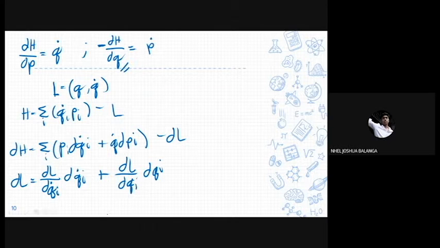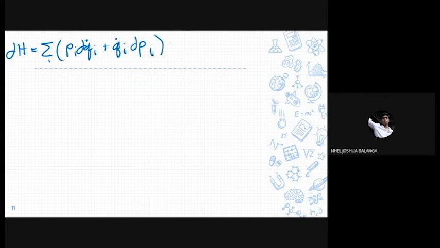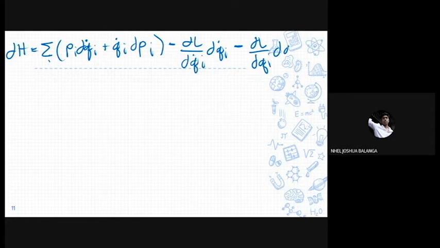So plugging in this equation to our first equation, we can come up with the change in the Hamiltonian is equal to the summation of its first term, dp_i q̇_i plus p_i dq̇_i, minus, so inputting now the Lagrangian, ∂L/∂q̇_i dq̇_i minus, because we distributed, ∂L/∂q_i dq_i.